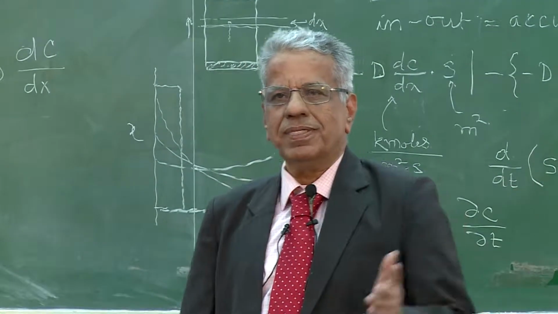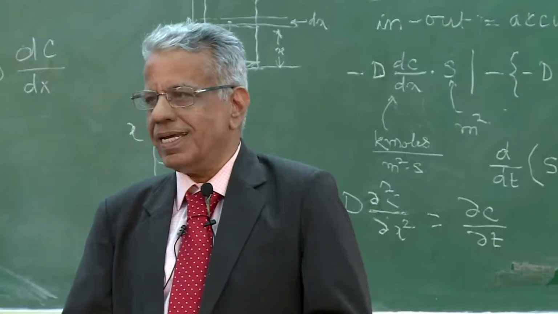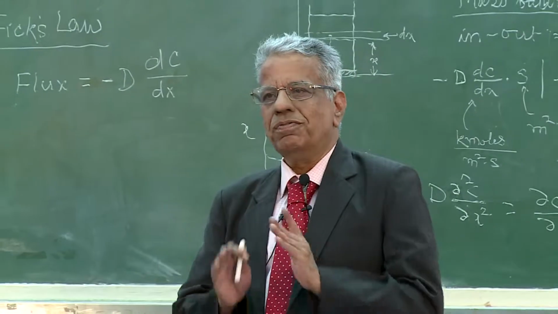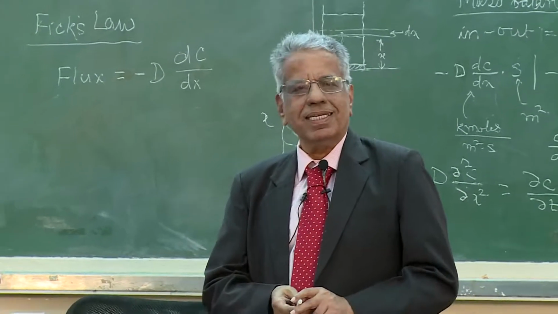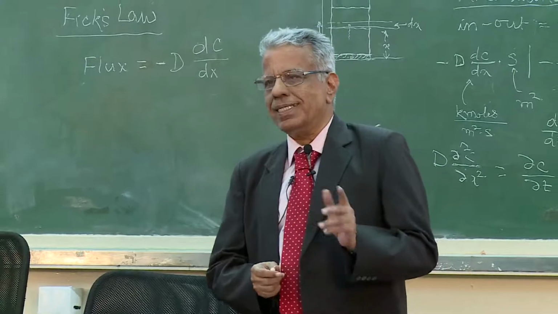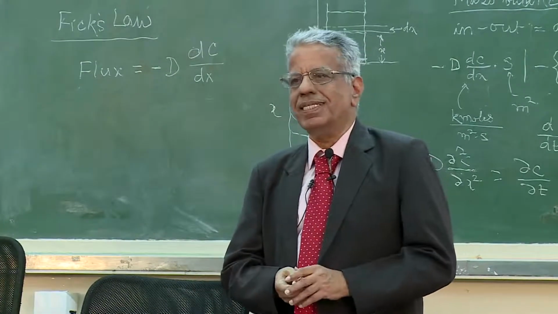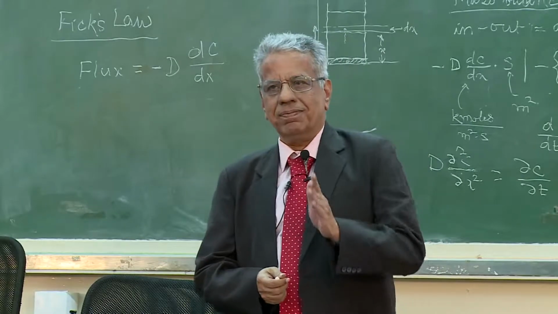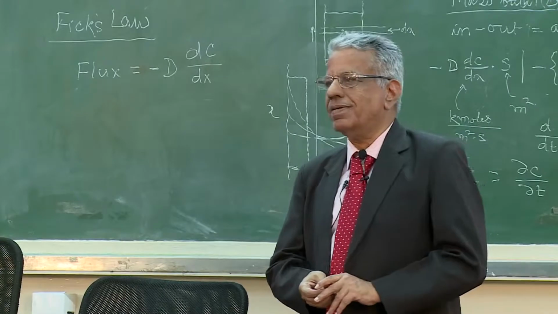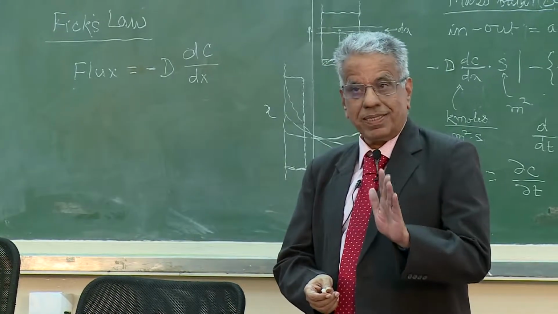Coming back to diffusion and dispersion, we said that in the film theory, a thin film is formed, two films are formed on either side of the interface, and these are completely stagnant. By stagnancy, we mean only molecular motion is there, and the momentum transfer, the mass transfer, the heat transfer occurs only by molecular motion, and there is no dispersion inside.